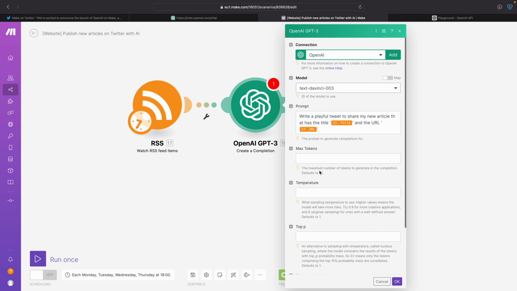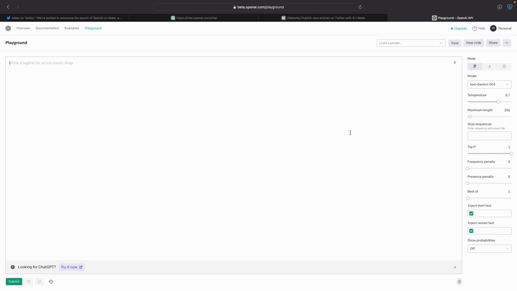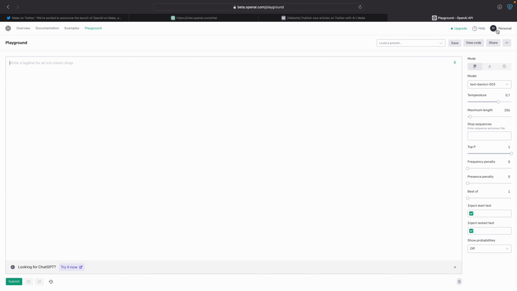Okay, then max tokens that it is going to use. I do not know exactly how that works again, but everything you write and everything that comes out costs tokens, and those tokens are essentially what you are paying for. It's very, very affordable. Here I see that the default maximum number of tokens is 256. So I'm also going to use that.